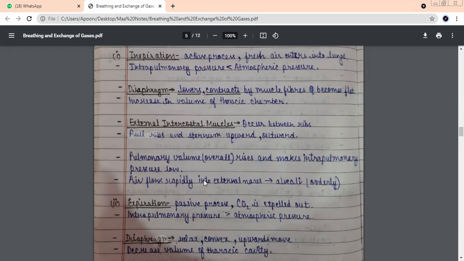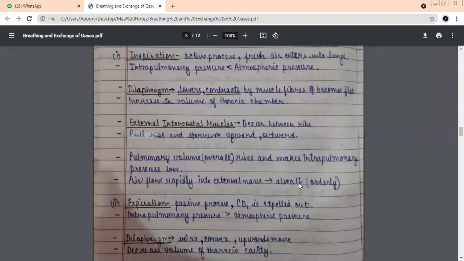So air tries to enter through the external nares, and it will reach up to which part? I had already discussed the part with you in the morning. Entry from external nares to the nasal chamber, from the nasal chamber to trachea, trachea to bronchus, primary bronchi, secondary bronchi, bronchioles, and alveoli. So air is pushed. It will enter from where? External nares. And from there it will go and reach the last part, which is what? Alveoli. The opposite of this is expiration.